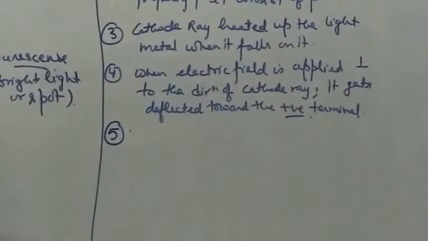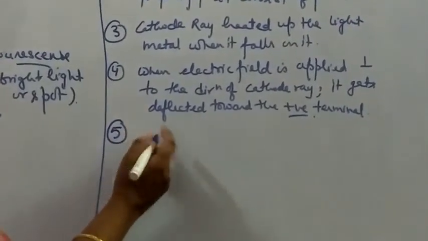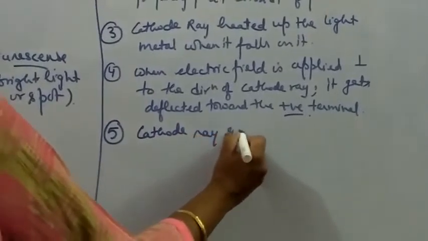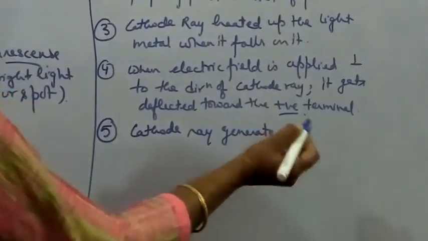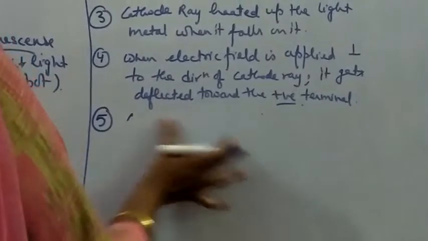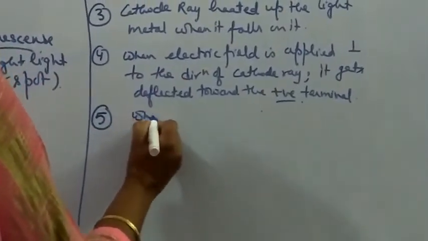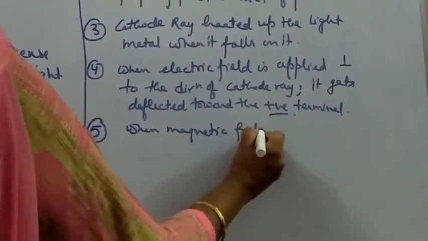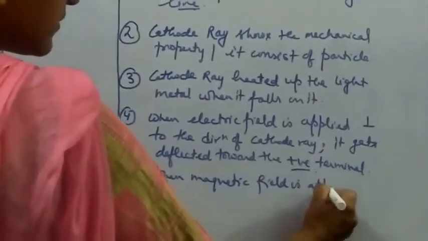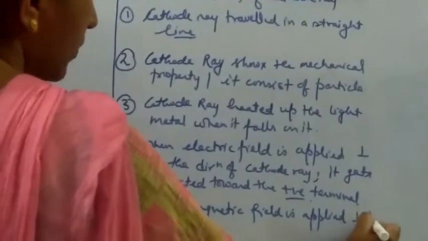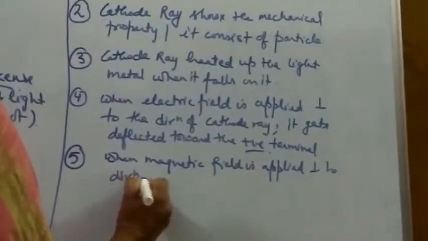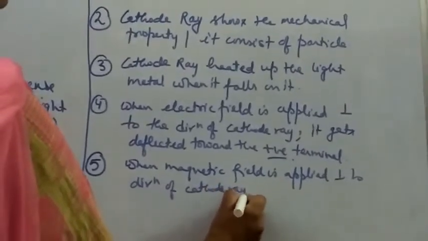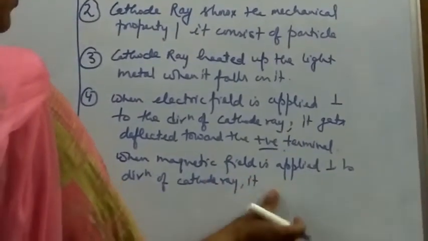Now let me mention one thing here also, that when a magnetic field is applied perpendicular to the direction of the cathode ray, it gets deflected, or it shows deflection.